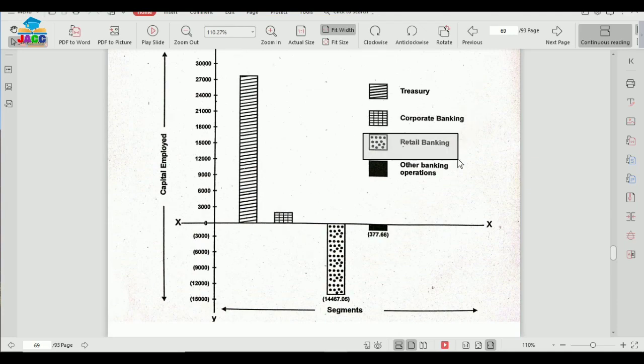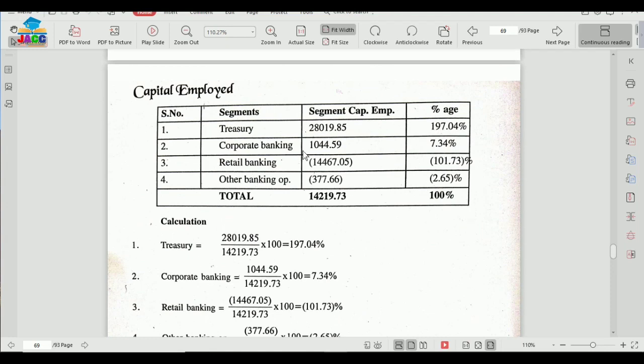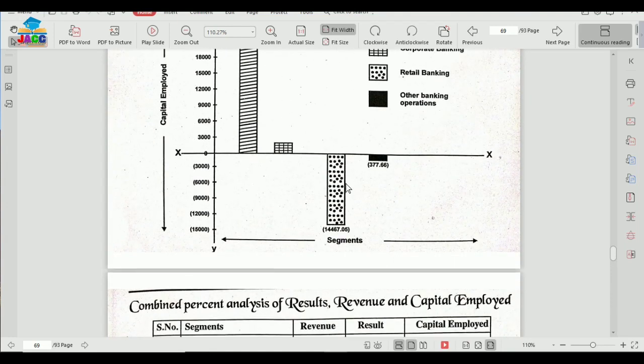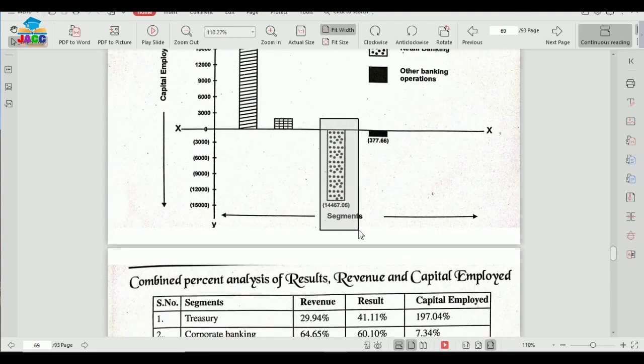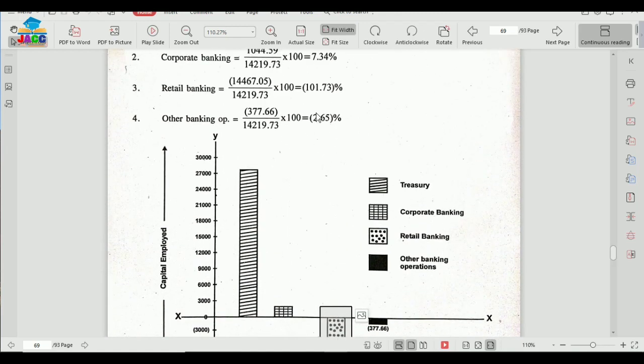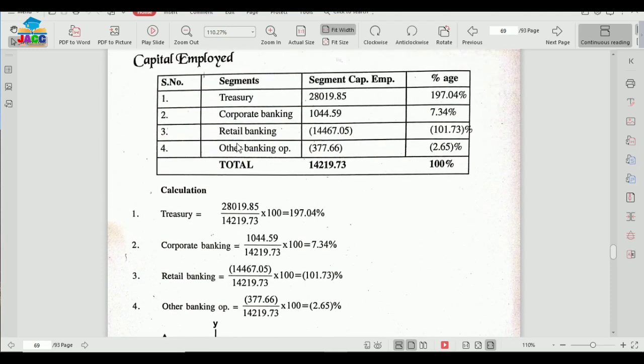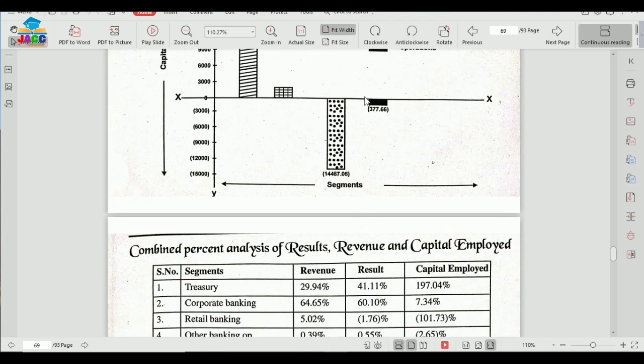Next pattern is for retail banking, and retail banking was negative, approximately 15,000 negative. So this will be shown here, 15,000 somewhat here. And then lastly we have the other banking operation, minus 377.66. Again, downside, approximately 377 is to be shown here.